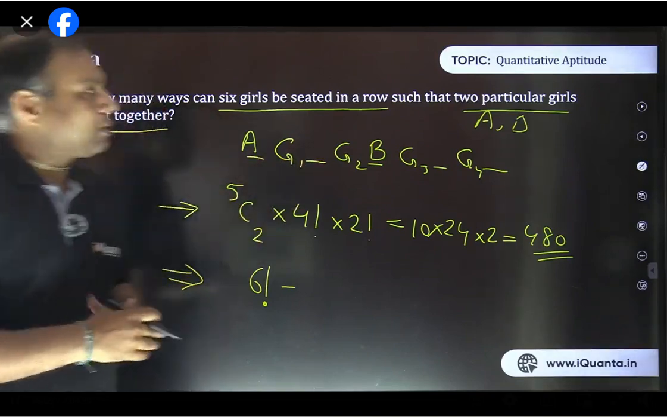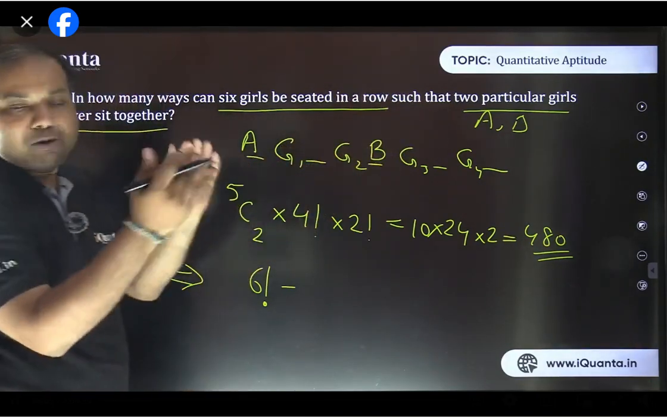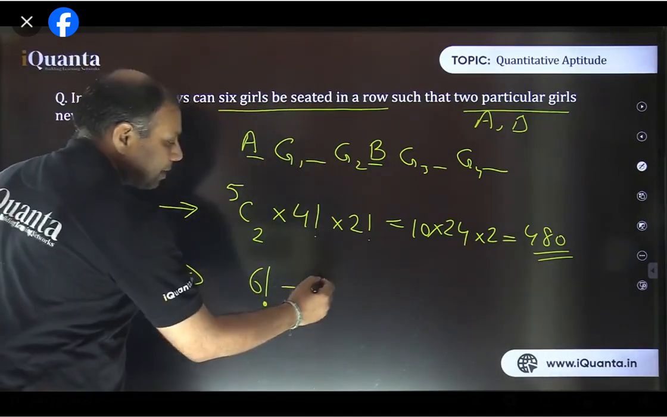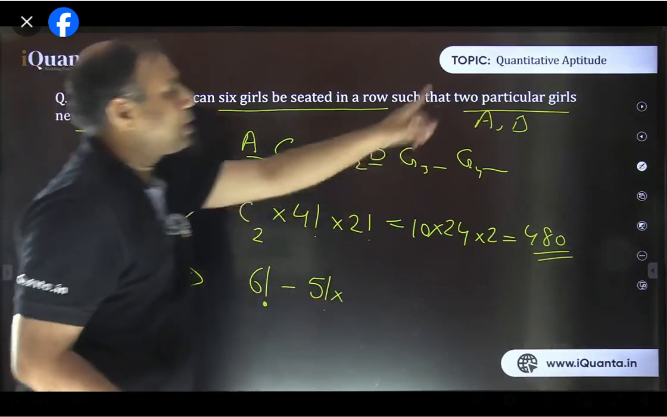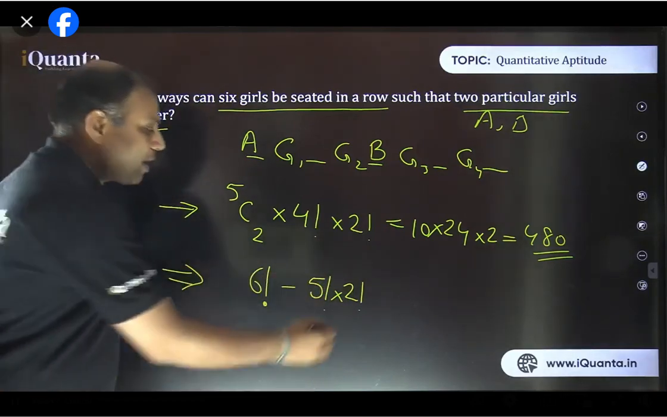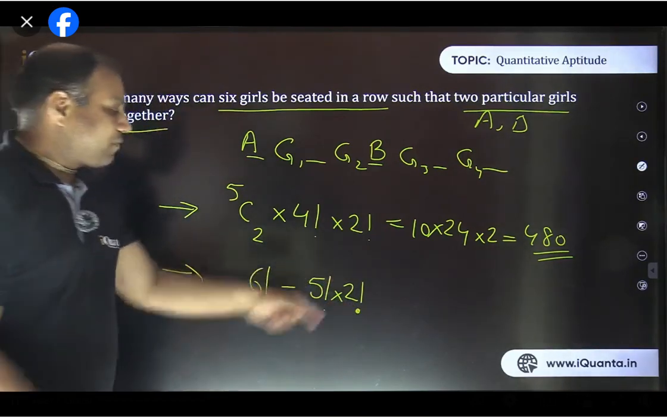So we did this type of question in the first class. So let's make them 1 unit. उनको 1 unit मान लेते हैं. So 4 girls and 1 unit of those 2 girls, that makes it 5 things to be arranged, which can be done in 5 factorial. And in that single unit of A and B, they can be arranged among themselves also in 2 factorial ways. So this is the basic way to solve the same question. It is 6 factorial minus 5 factorial into 2 factorial.